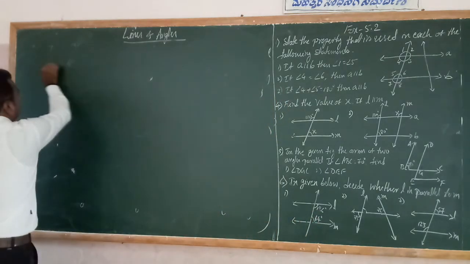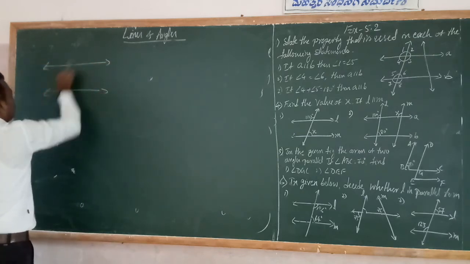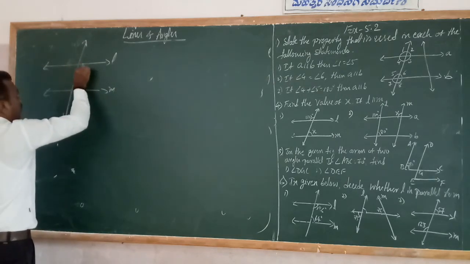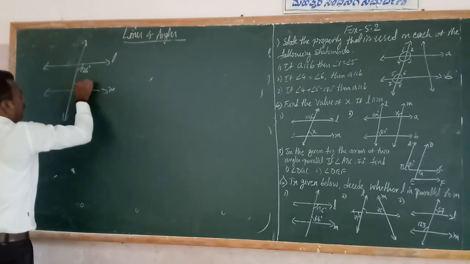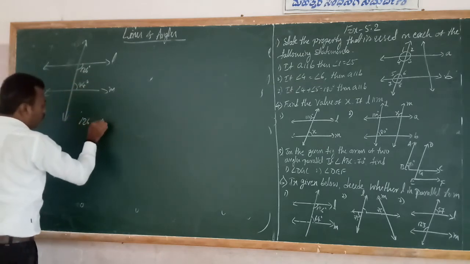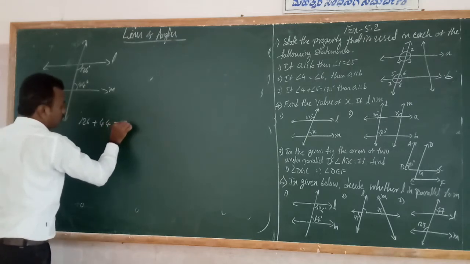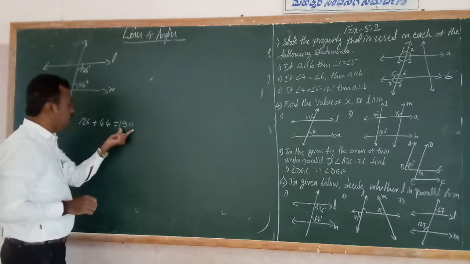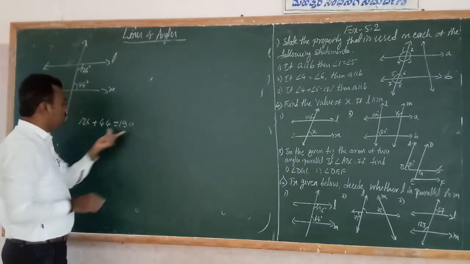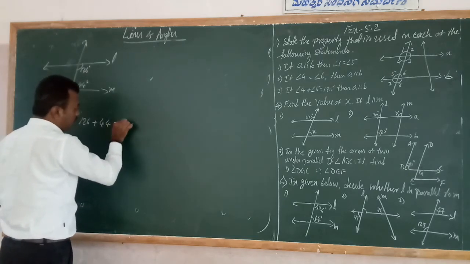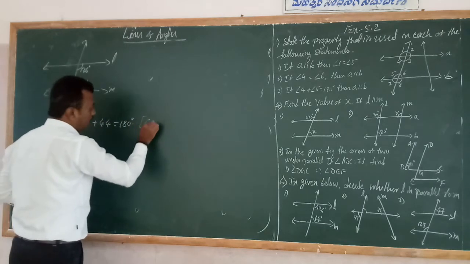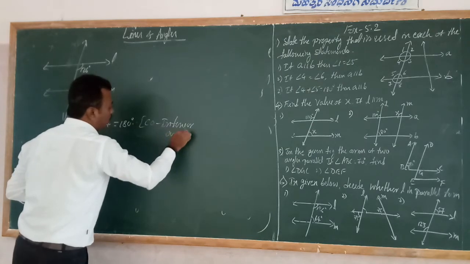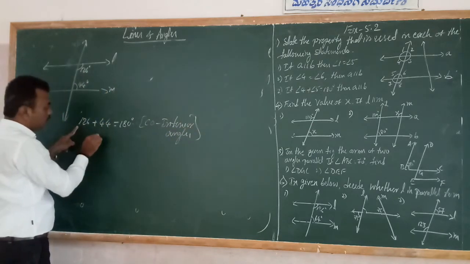Therefore, first diagram. This is L and this is M. I don't know whether it is parallel or not. First, this is 126 degrees and this is 44 degrees. So 126 plus 44 is equal to 190? Is it correct? So 190 is not equal to 180. Is the co-interior angle sum equal to 180 degrees?